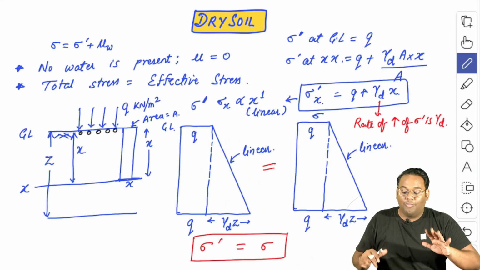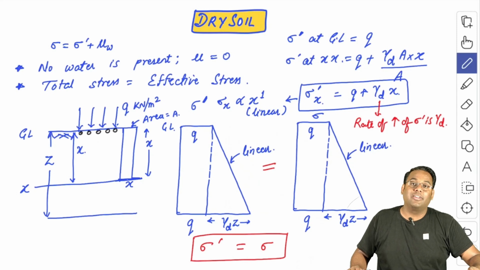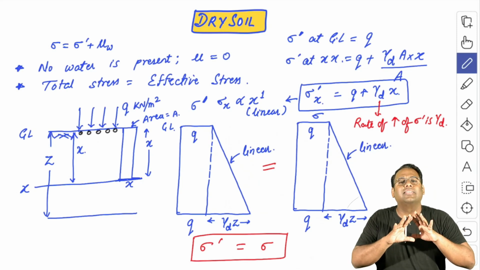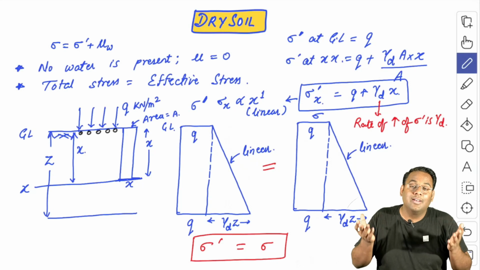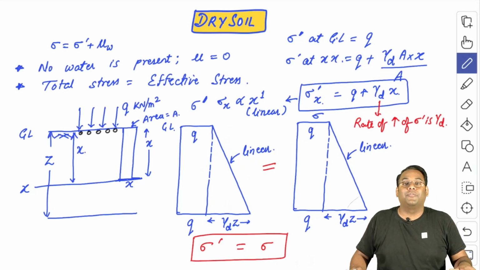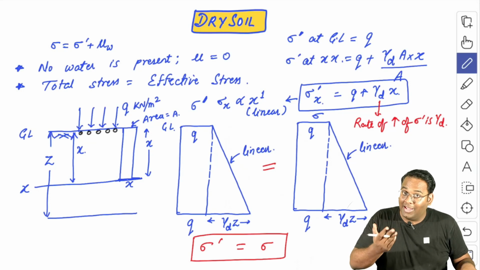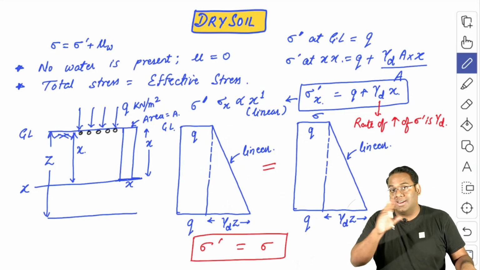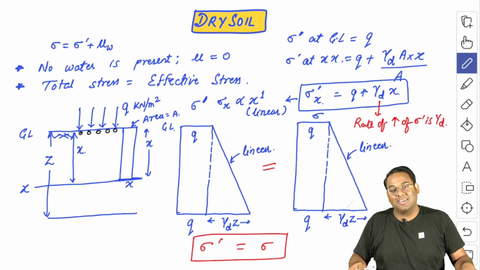So that's all for the first case, that is dry soil, and I hope you must have understood, because this is the simplest condition or simplest case for the determination of effective stress and total stress. So we will meet again in our next lecture with another case for the determination of effective stress and total stress.